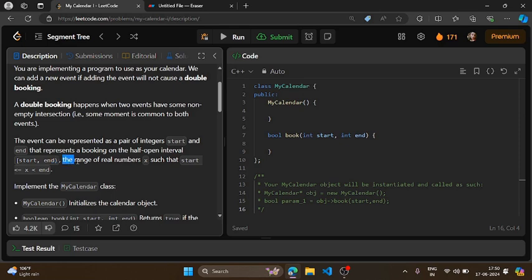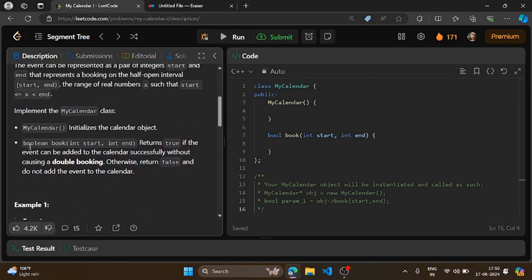So we have to implement a calendar class where this particular function initializes a calendar, and this boolean function tells you whether it is possible for this particular booking to happen or not. So we have to return true or false accordingly. If it is overlapping with the current booking, then it is called double booking. So you have to make sure there's no double booking on any day in your calendar, right?